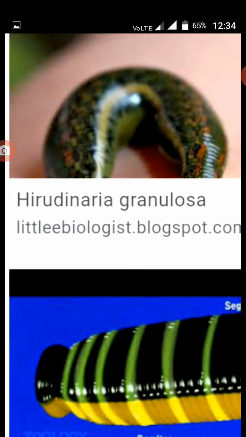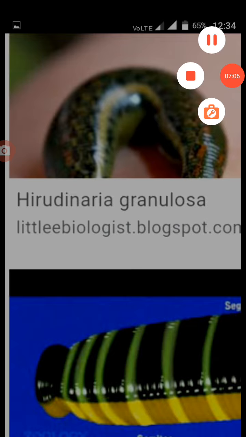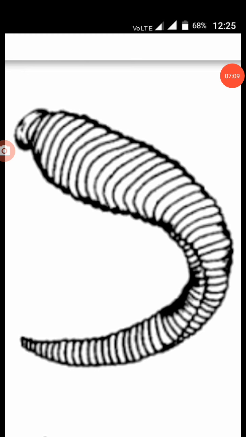You see our body: the front portion is called ventral, the back portion is called dorsal. Segmentation, metamerism. The body is fully divided. The body of the leech is metamerically divided into 33 segments. The segments are arranged one behind the other.